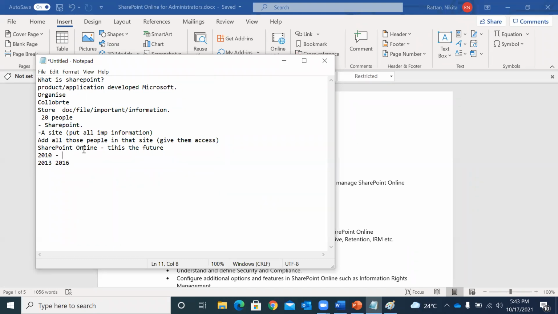However, they are not automatic, as compared to SharePoint Online. In all these servers, 2010, 2013, 2016, Microsoft does launch new features and new patches, but they are not automatic.